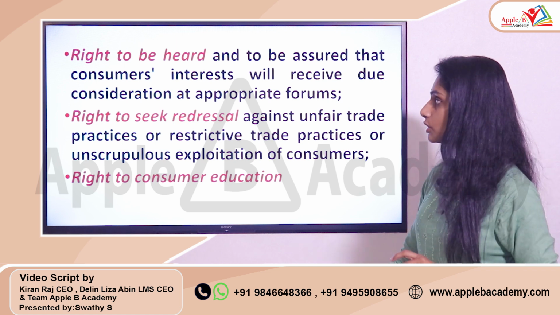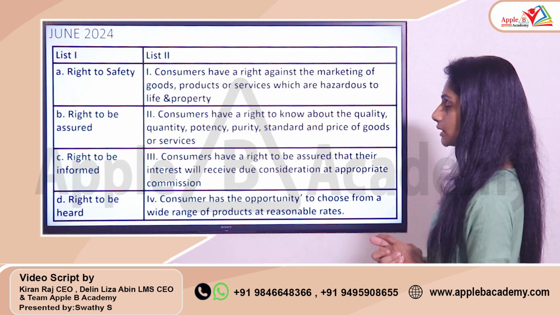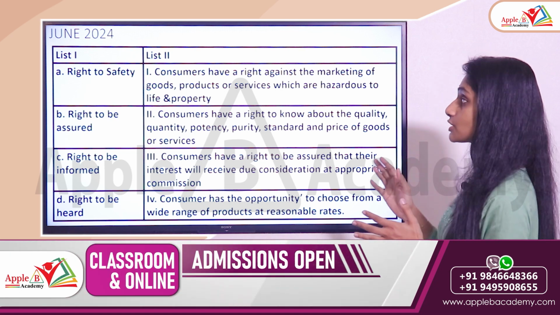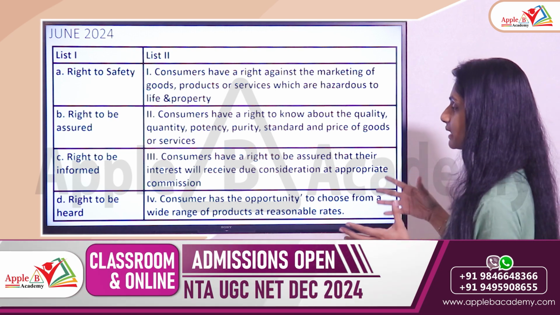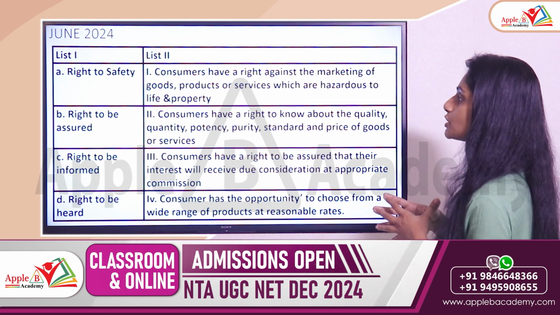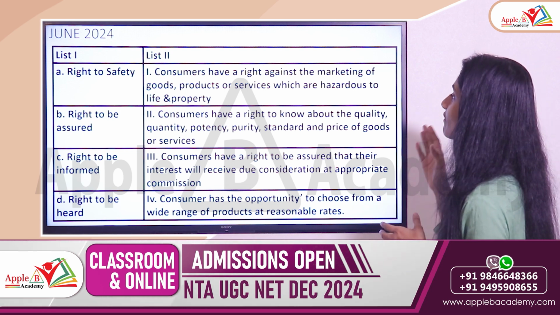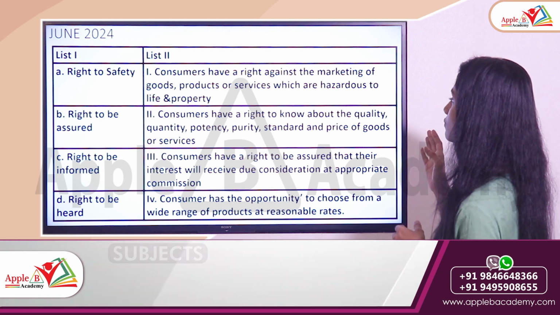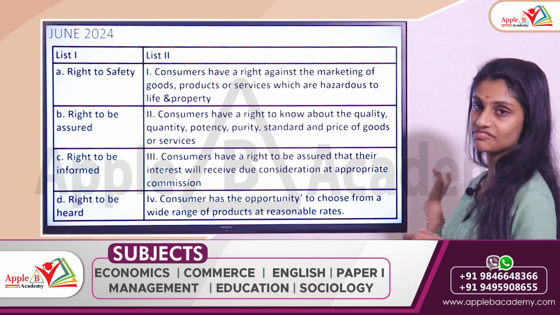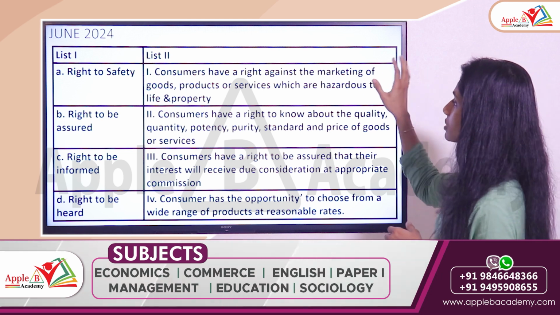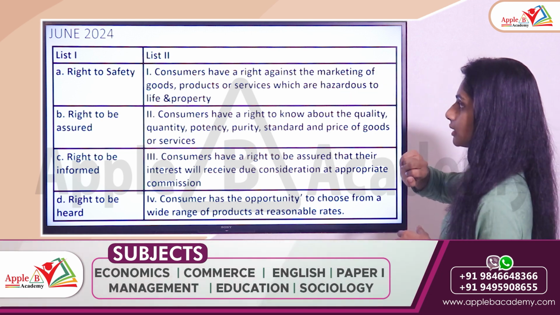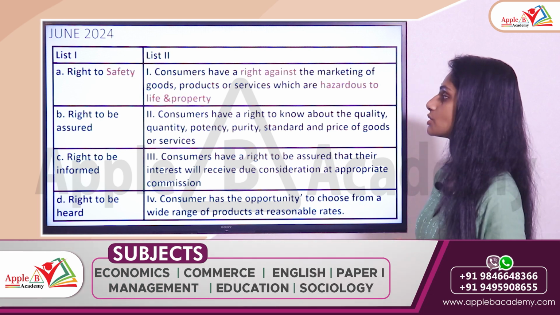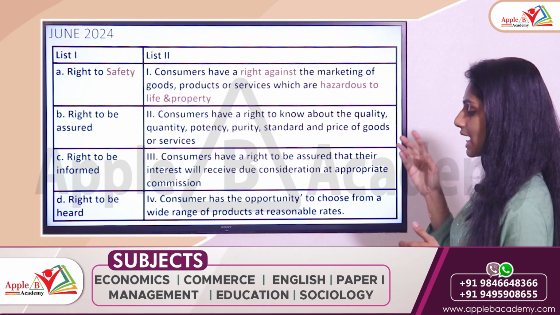Now, coming back to this question, list 1 is talking about the different types of rights, and list 2 gives a proper explanation related to them. So coming to the first one: consumers have a right against the marketing of goods, products or services which are hazardous to life and property. Which right is protected here? It's a very direct question. It is related to the right to safety. So you can match A with 1.